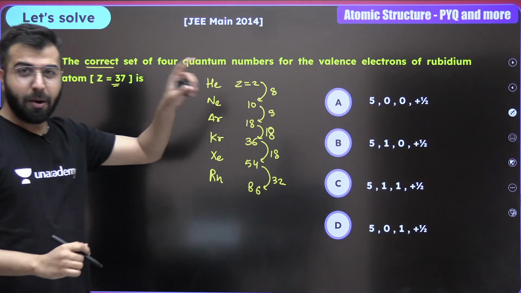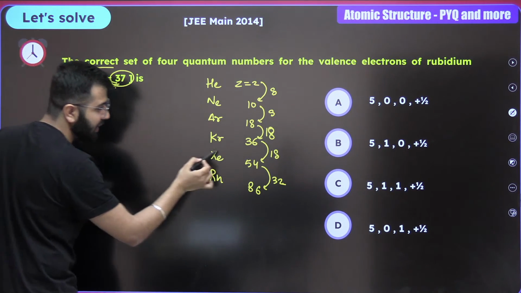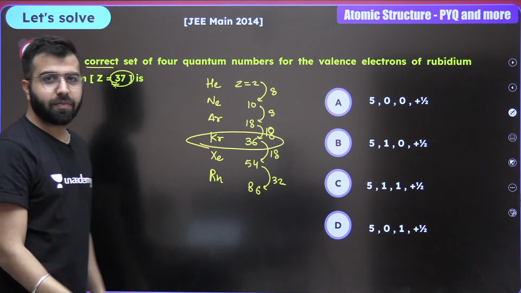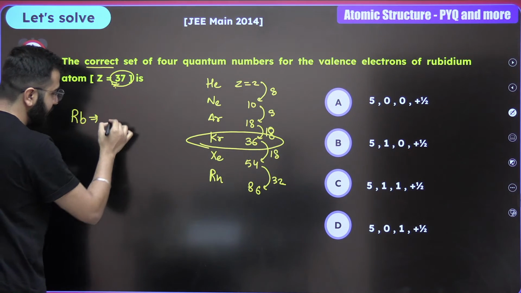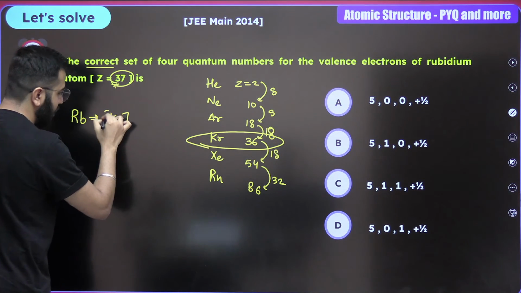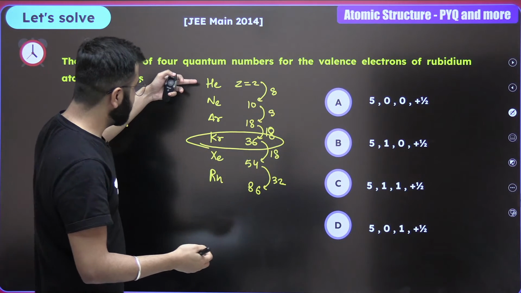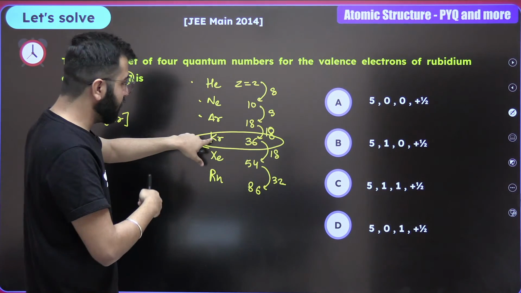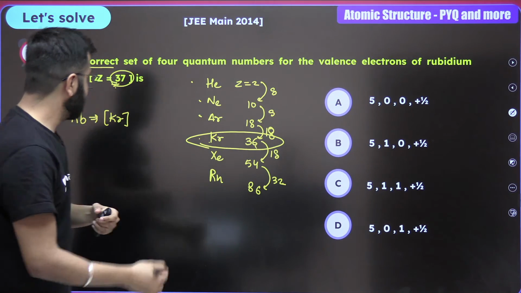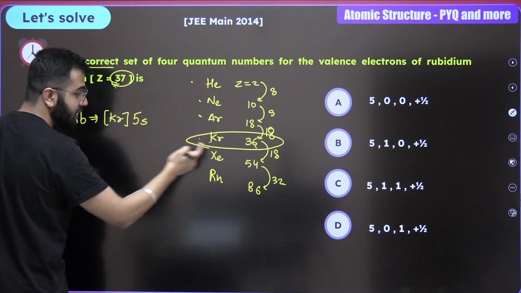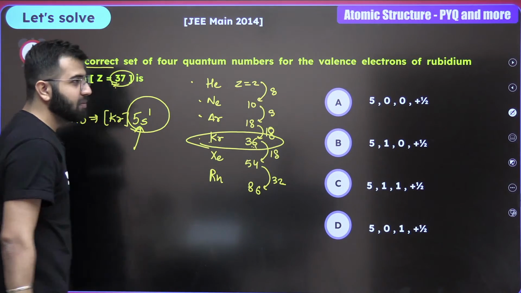Okay, and now what atomic number has the question given you? It's 37, which is just bigger than krypton. So how are we going to write about rubidium? Rb is equal to krypton. Then which particular shell are we talking about? Pay attention. First shell, second shell, third shell, fourth shell. After the fourth period, there's going to be a fifth one, right? So this is going to be 5s, just 1 electron extra. 5s1. Now we have to look for the quantum numbers for 5s1.